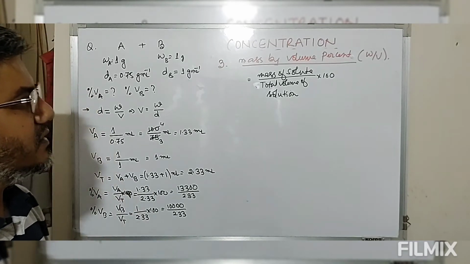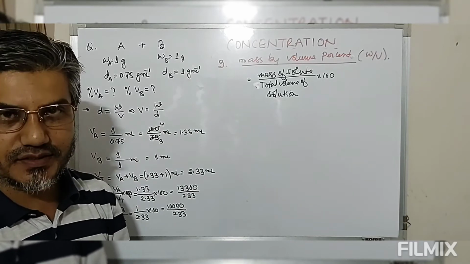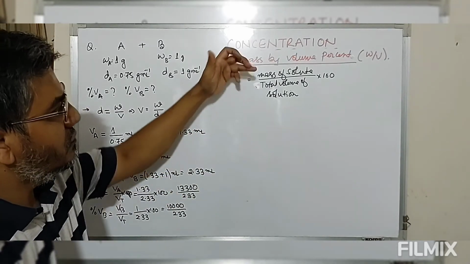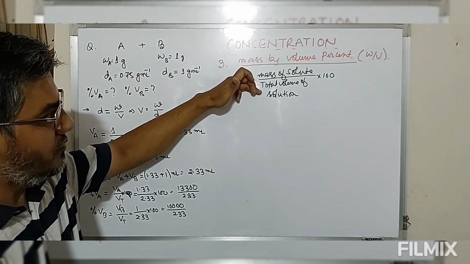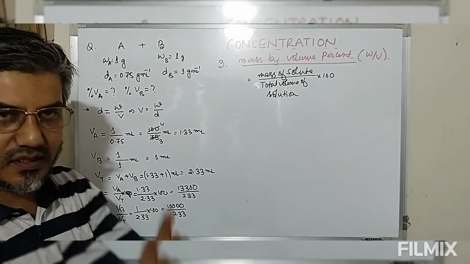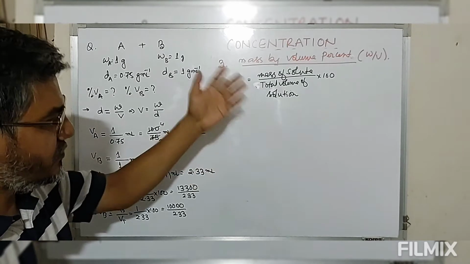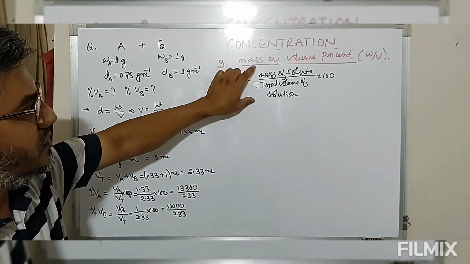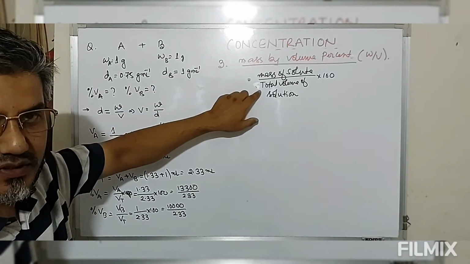So now if you look at this mass by volume percent, we have a ratio of mass divided by volume. So we have unit of mass and unit of volume. As we have discussed earlier, mass of any substance is not temperature dependent, but volume is temperature dependent.